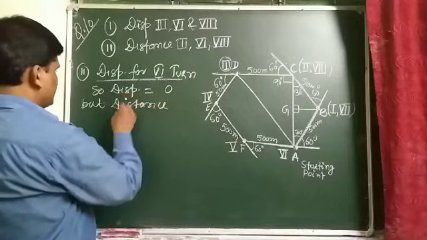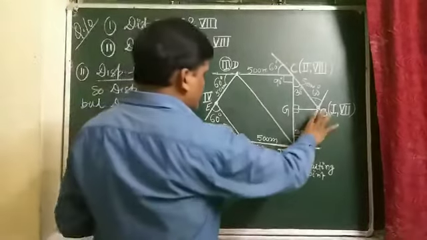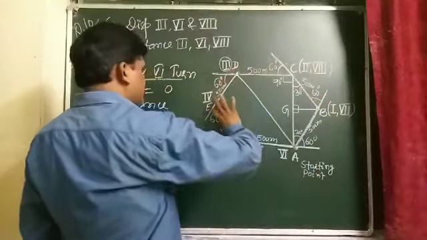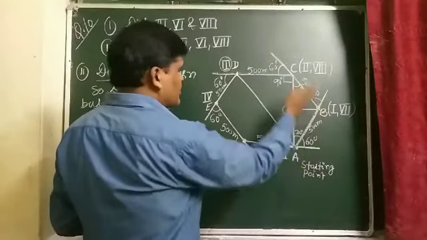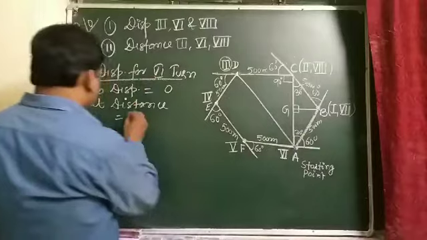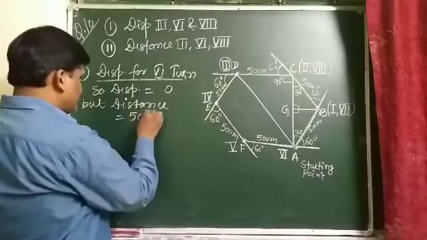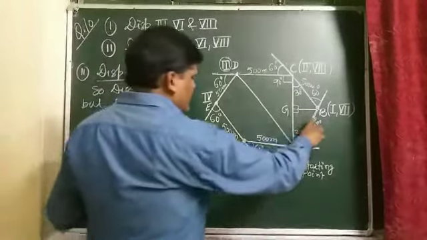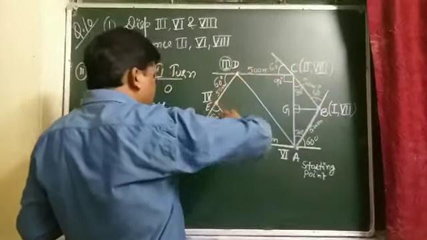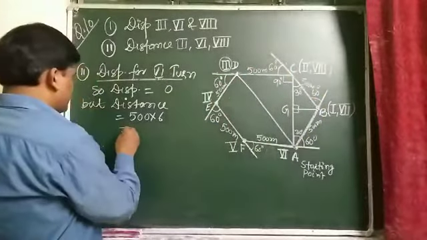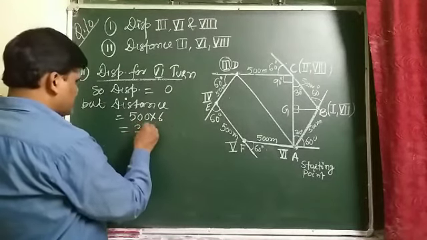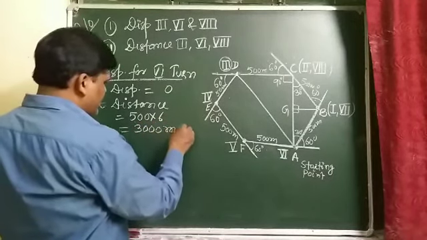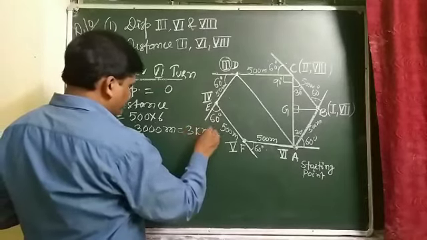Distance is a scalar quantity. So that is 500, 500, 500, 500, 500, 6 times. When the motorist reaches A, what is the distance traveled? That is 500 into 6. 1, 2, 3, 4, 5, 6. So that is 500 into 6 meter, which is 3000 meter or 3 kilometer.